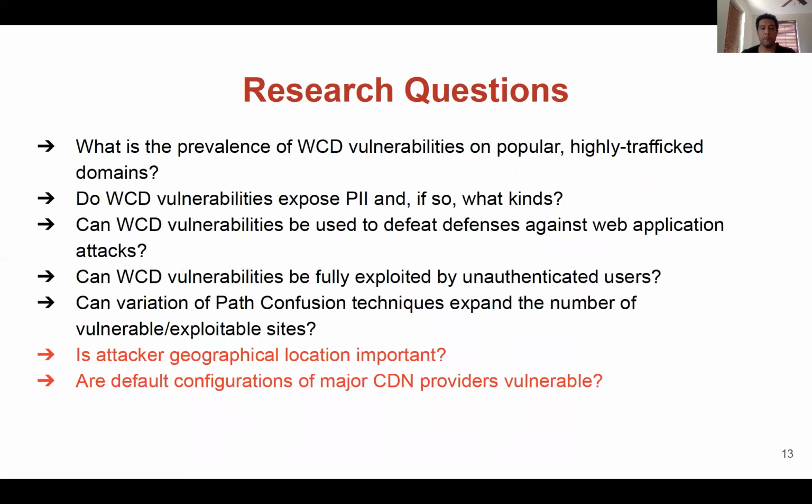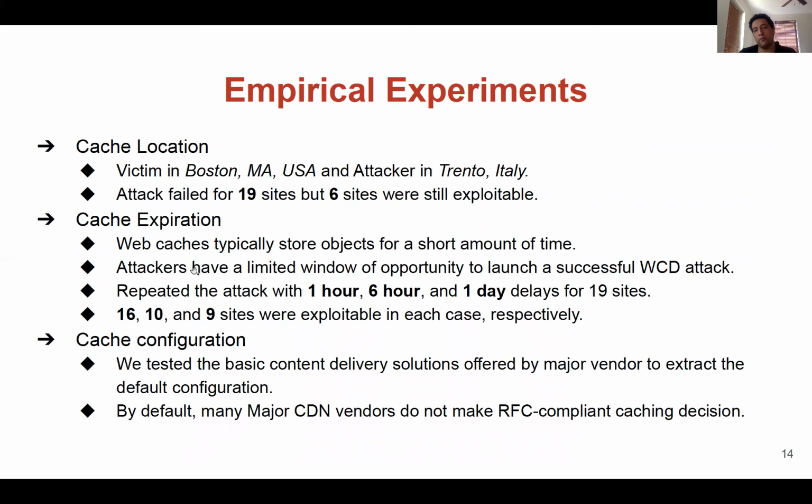And finally, we studied some side channels besides web cache deception. For example, in order to answer the question of whether attacker location is important in web cache deception or not, we selected 19 vulnerable sites and ran the experiment with the attacker located in Trento, Italy, and the victim in Boston, United States. We noticed that only 6 out of 19 were vulnerable, which means that the attacker's location is pretty important in web cache deception exploitation.